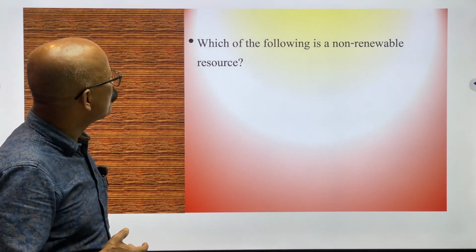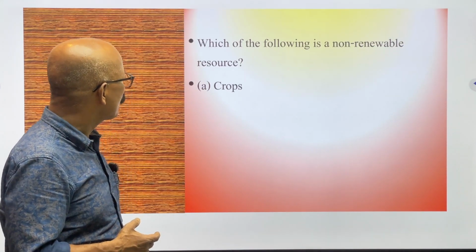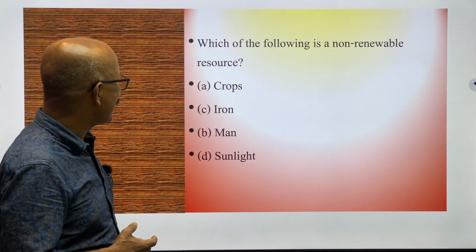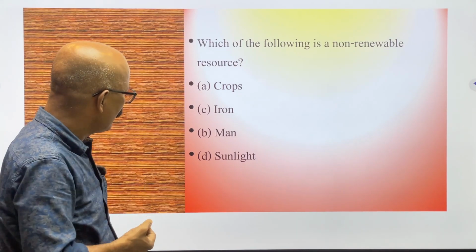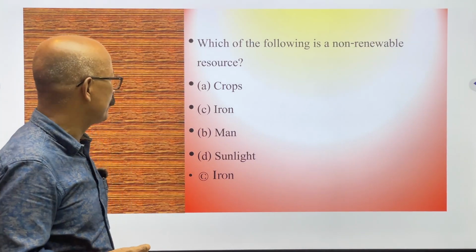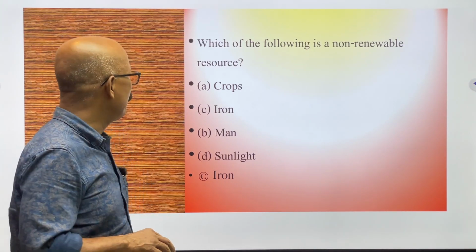Next question: which of the following is a non-renewable resource? We have to predict crops, iron, man, or sunlight. Among these, iron is most probably the correct answer. This is a non-renewable resource. Once iron is finished from the earth's surface, it will finish forever.